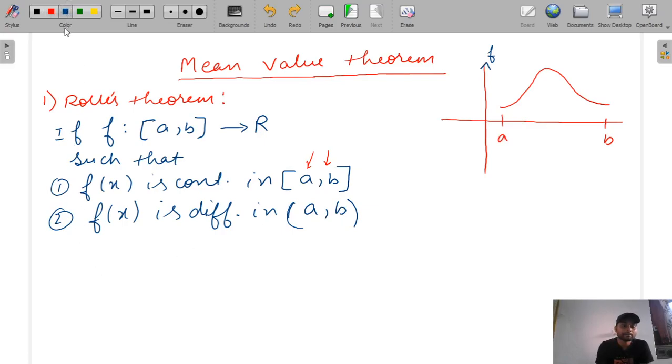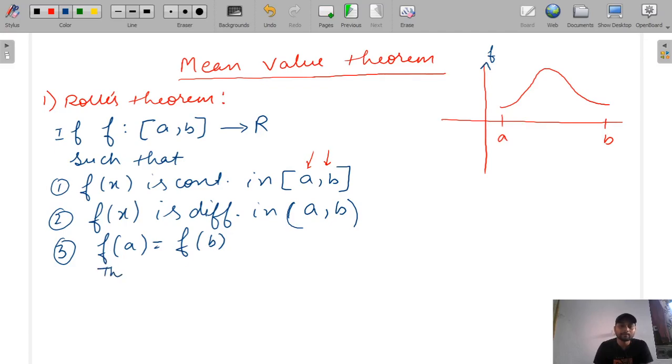And the third condition for Rolle's theorem is f(a) = f(b). So see, here f(x) is continuous in [a, b], f(x) is differentiable in (a, b), and f(a) = f(b).